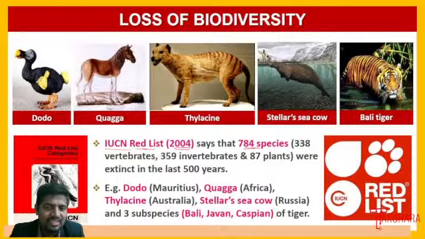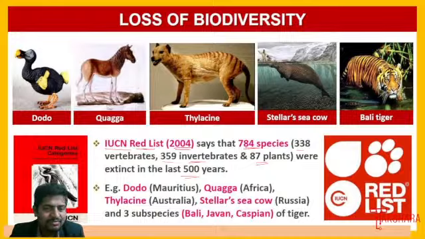Of these, 338 are vertebrates, 359 are invertebrates, and 87 are plants, and they have become extinct in the last nearly 500 years. According to the Red List, or Red Data Book, the extinct and endangered species are listed.